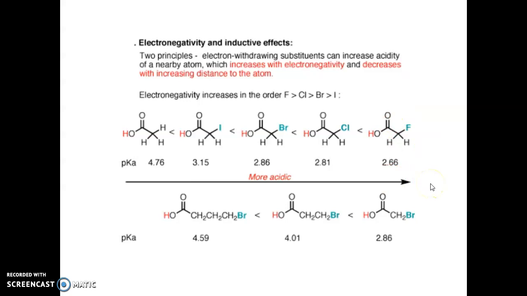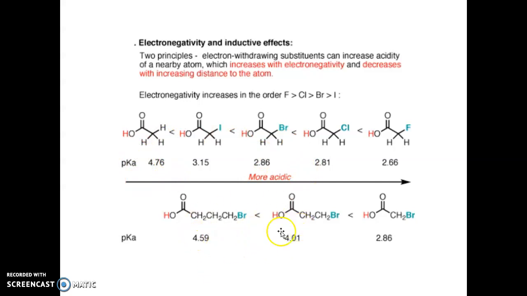We know that acidity means the release of H plus ions. So we can see that due to the presence of fluorine, its acidity increases. And also we can make a comparison: as the electronegativity decreases, its acidity decreases. And also we know that pKa value is inversely proportional to acidity. So the higher the pKa value, the less acidic it is.